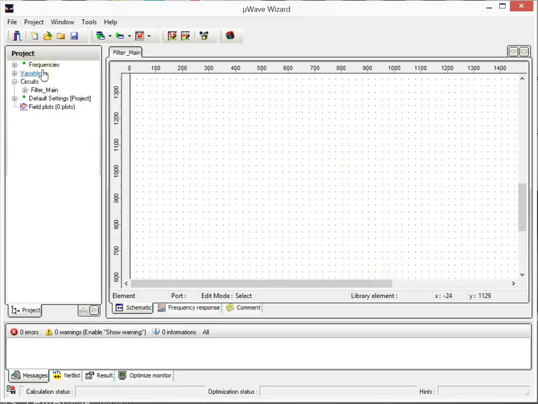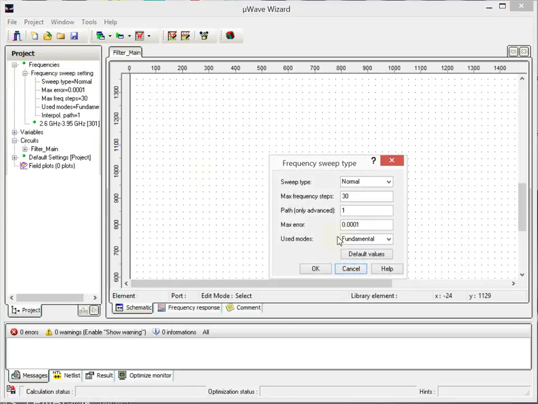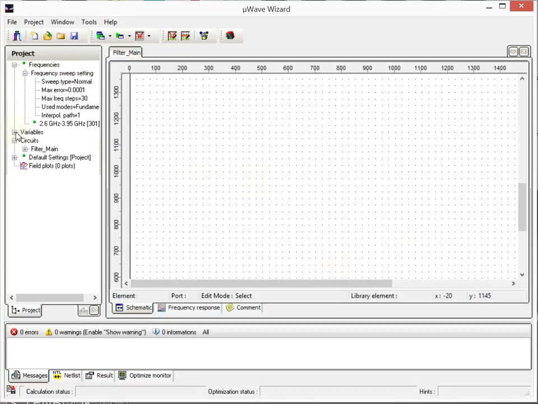So on the left side you have the tree with the frequency sweep settings. If you double click on it, you can change this to adaptive frequency sweep if you have these options. At the moment we don't use this. We have here the variables, circuit.